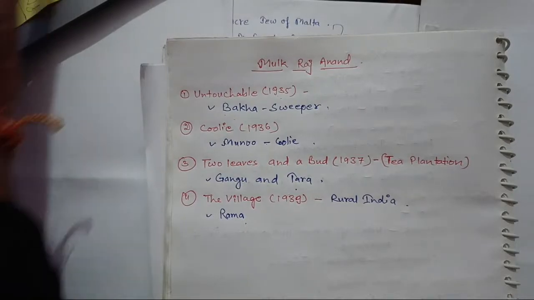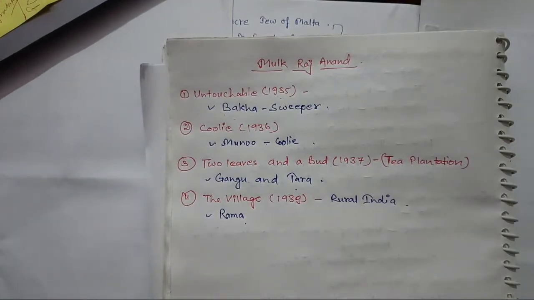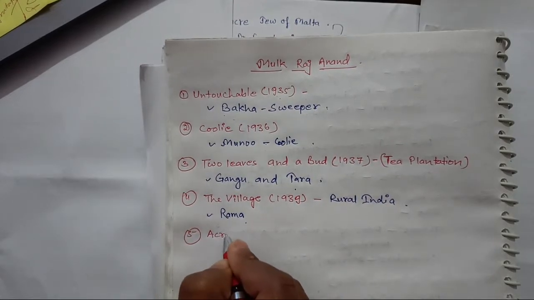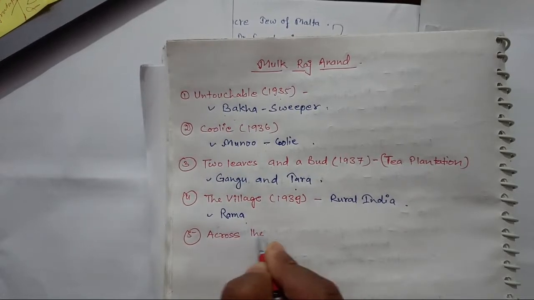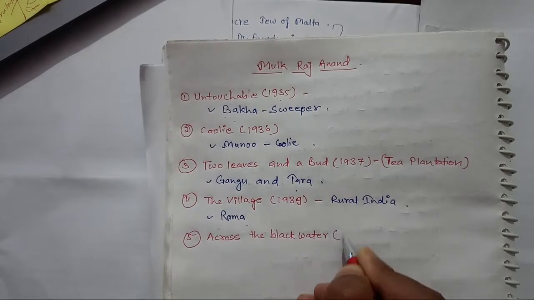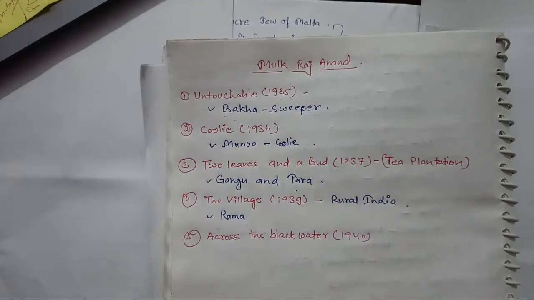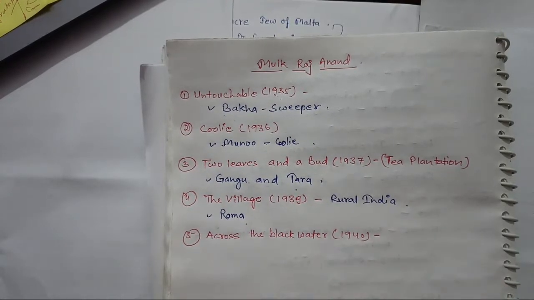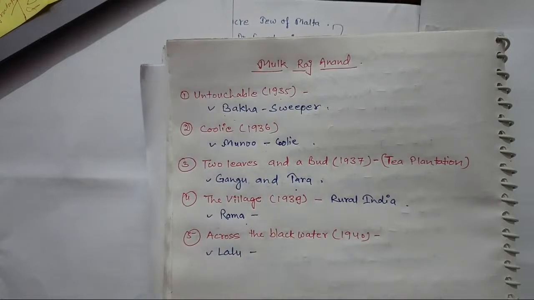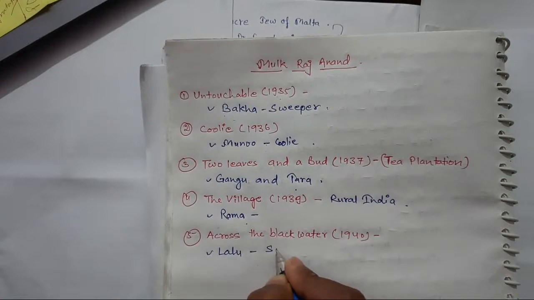Next is Across the Black Waters. Fifth one, Across the Black Waters, and the publication date is 1940. Across the Black Waters, 1940. The character is Lalu. Lalu is the main character. You should remember, and you should keep on writing. The Indian sepoy. He was a sepoy.